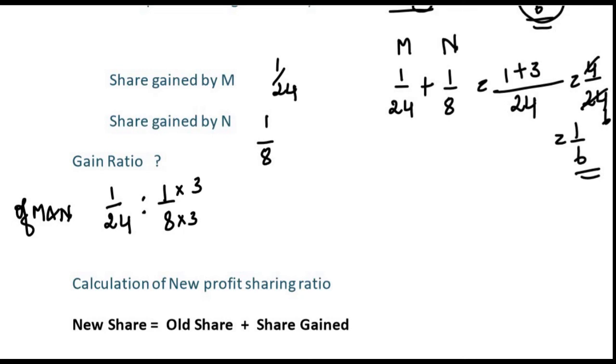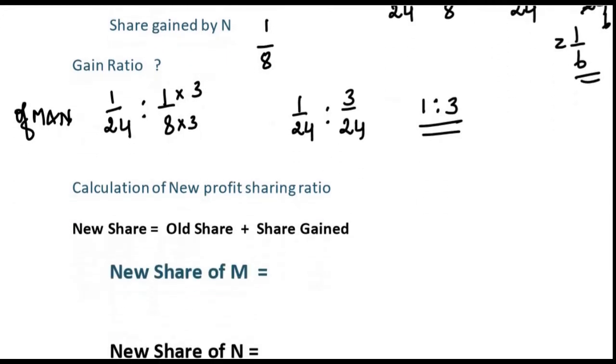Okay, so now the answer is, M and N's gain ratio is 1 by 24 is to, this will be 3 by 24. Now that we have the same denominator, we can write the gain ratio as 1:3. So the gain ratio is 1:3.